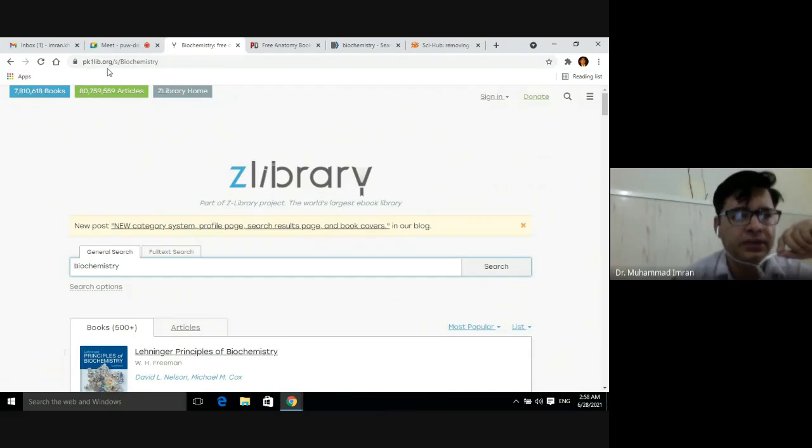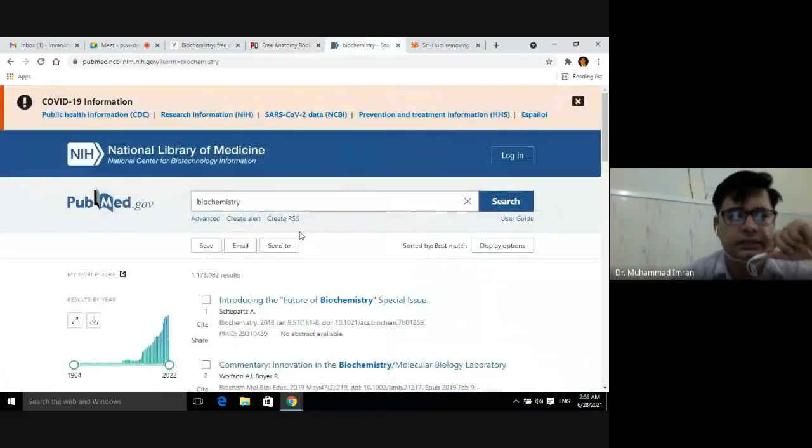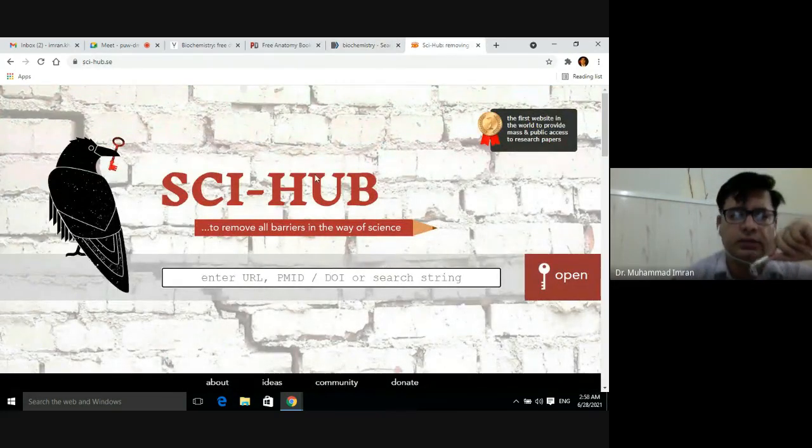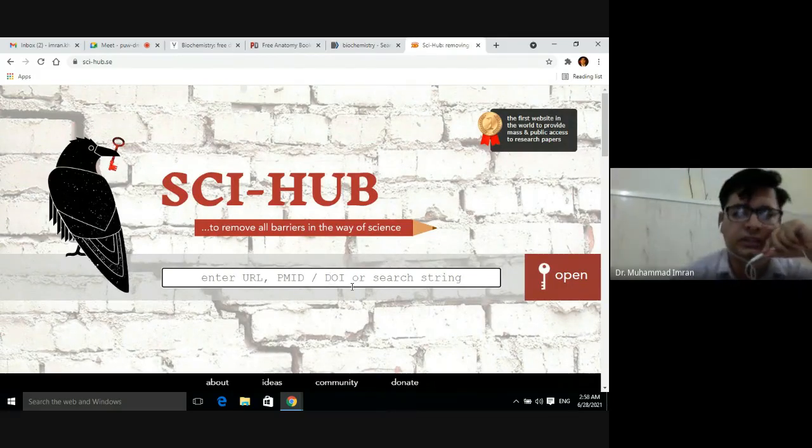One is pk1lib.org, pk1 library dot org. The second is the PDF Drive. You can download any book related to your topic. Then the third is PubMed. You can download any article from PubMed. Then you can download any article which you have to pay money for by using the Science Hub site. So you can download any books related to your topic by using these sites.